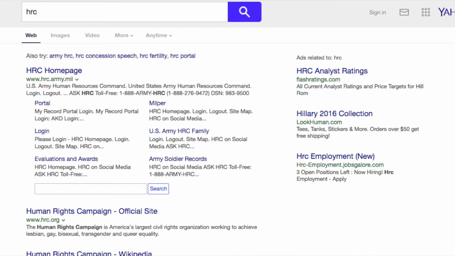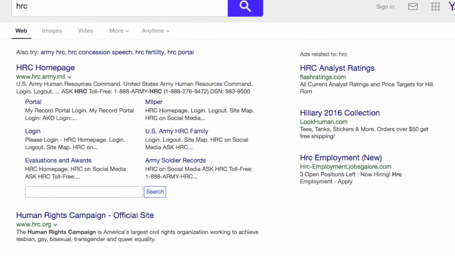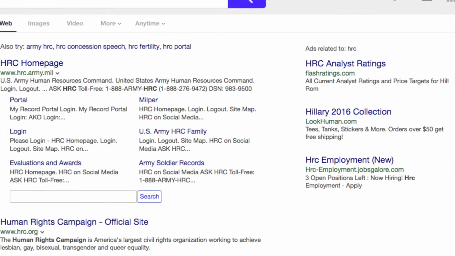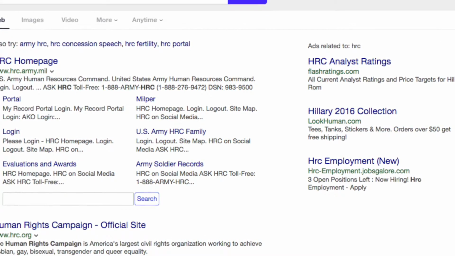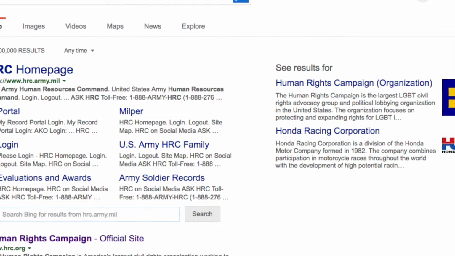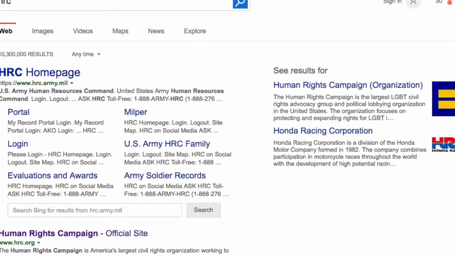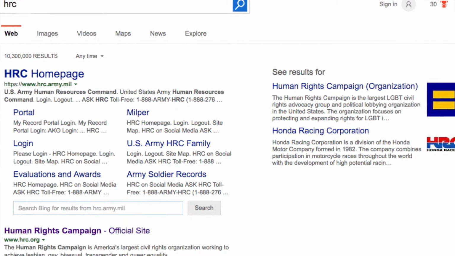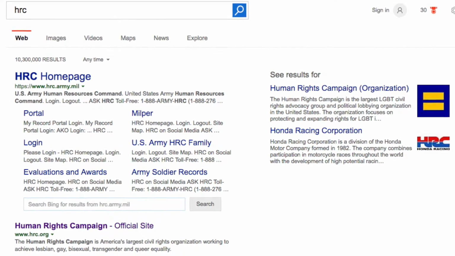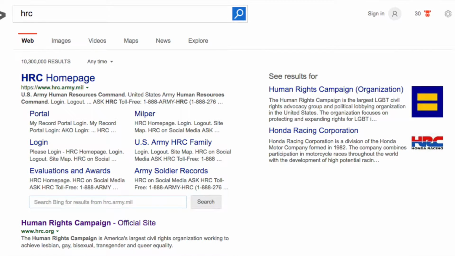And the same goes for Yahoo's search as well. HRC homepage on the left, Yahoo advertisements on the right, and human rights related news towards the center. Bing search had few changes as well. The HRC homepage remained on the top left corner. The Bing advertisements were still on the right side, and HRC's web page was on the bottom.